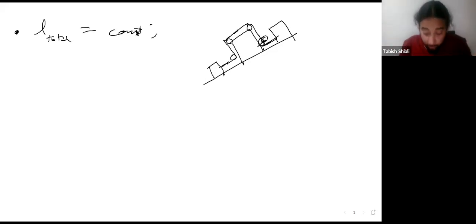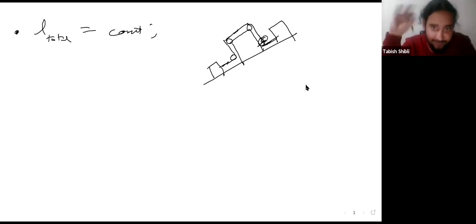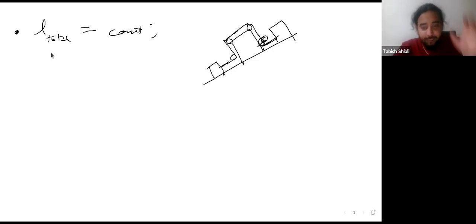Why does it have to be a constant? We have to be clear about this also. It is a constant because the string is inextensible. If the string can be extended, for example, if you change the string to a spring, then things change altogether. It doesn't remain a constraint. Then your constraint changes and there are additional degrees of freedom. We can talk about springs at some other point. But here, since they are strings and these are going to be inextensible or incompressible, the total length is going to be a constant.